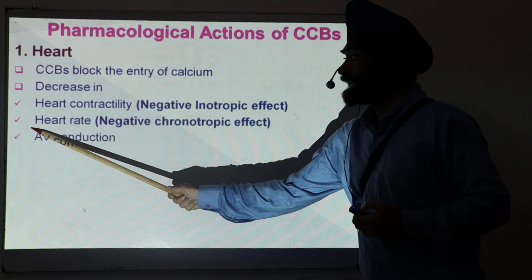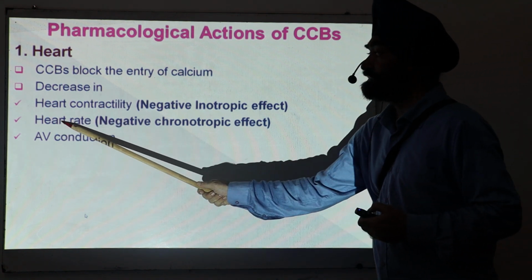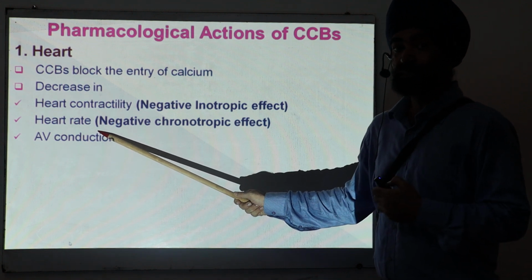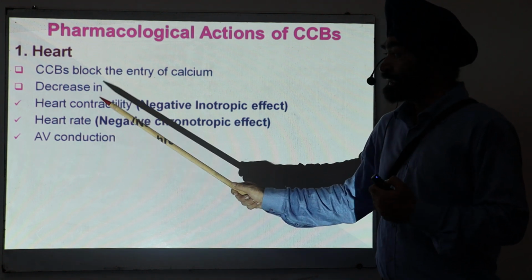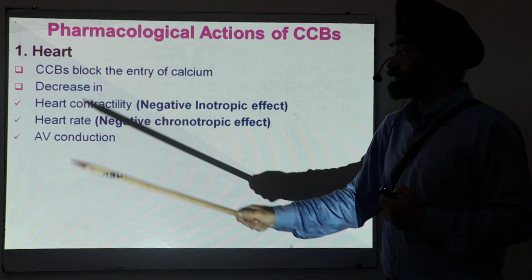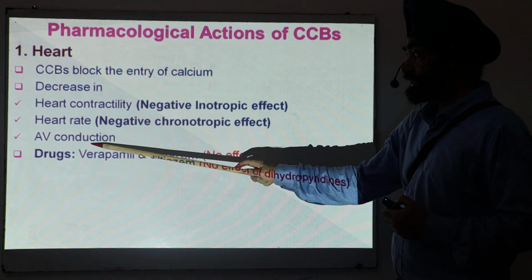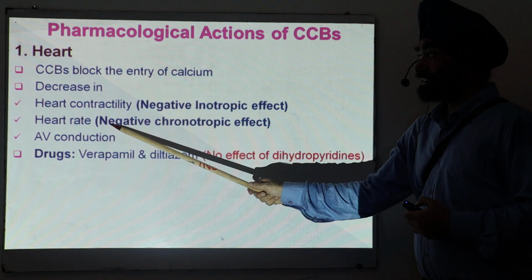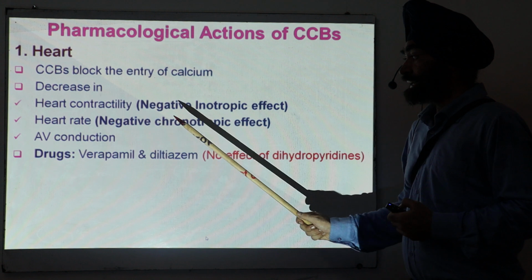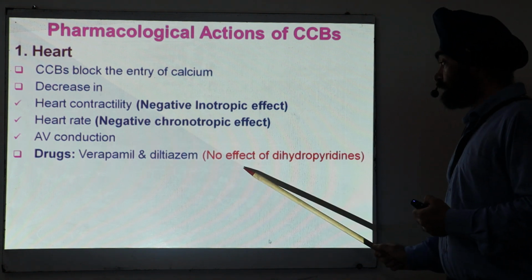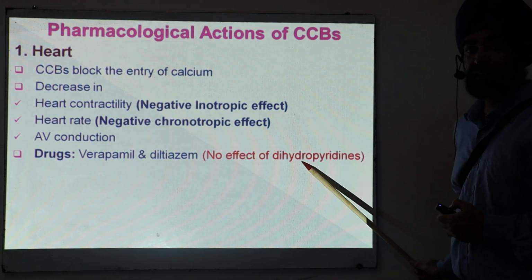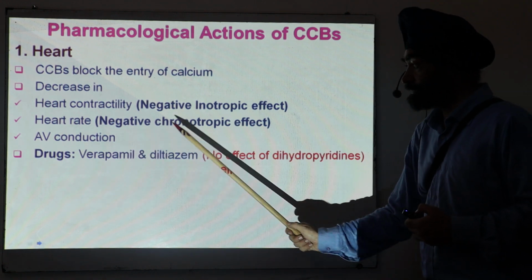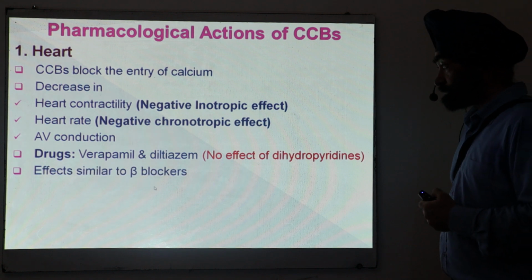Conduction, particularly AV nodal conduction, because AV nodal conduction depends on opening of the calcium channels. If calcium channels do not open, then conduction velocity will be reduced. So this is an important thing you have to remember. But again you have to remember, these are the effects produced by verapamil and diltiazem. Not by dihydropyridines like nifedipine, amlodipine, nicardipine, not by those, just by verapamil and diltiazem.